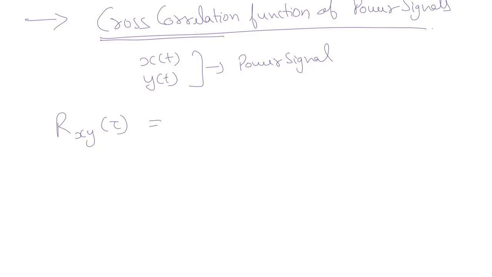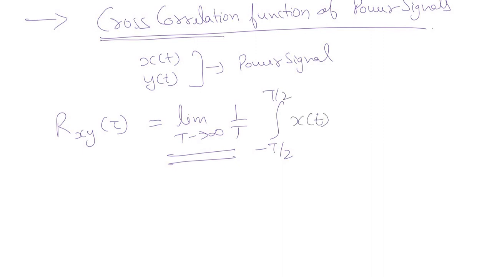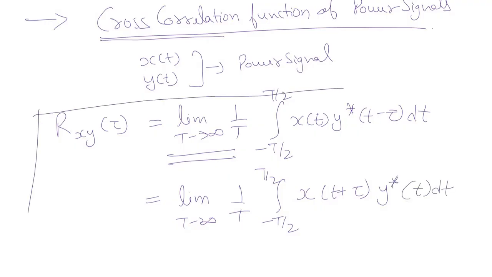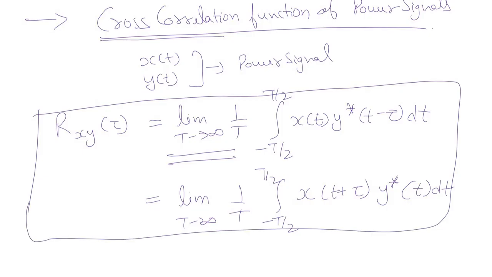That is, rxy tau is equal to limit T tending towards infinity of 1 upon T, that is the time average, integral from minus T by 2 to T by 2 of xt y conjugate t minus tau dt, or equal to limit T tending towards infinity of 1 upon T integral from minus T by 2 to T by 2 of xt plus tau into y conjugate t dt. This is how we can define a cross correlation function of a power signal.